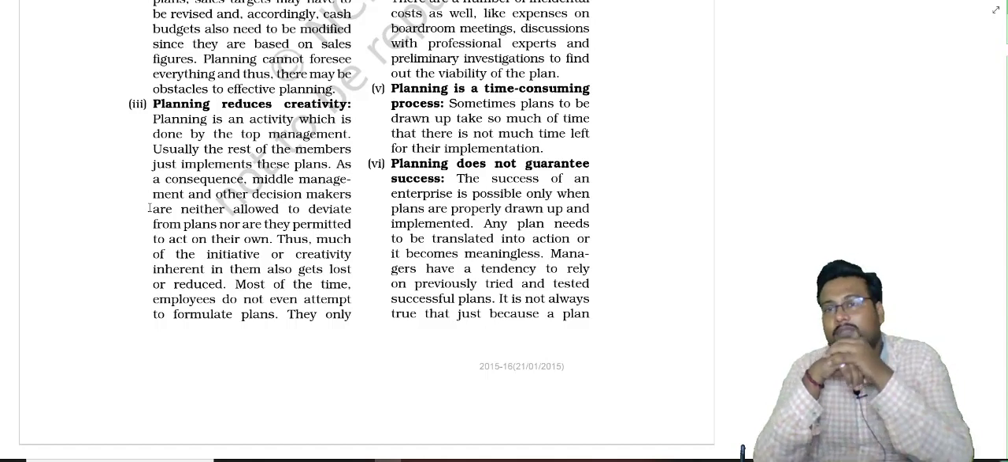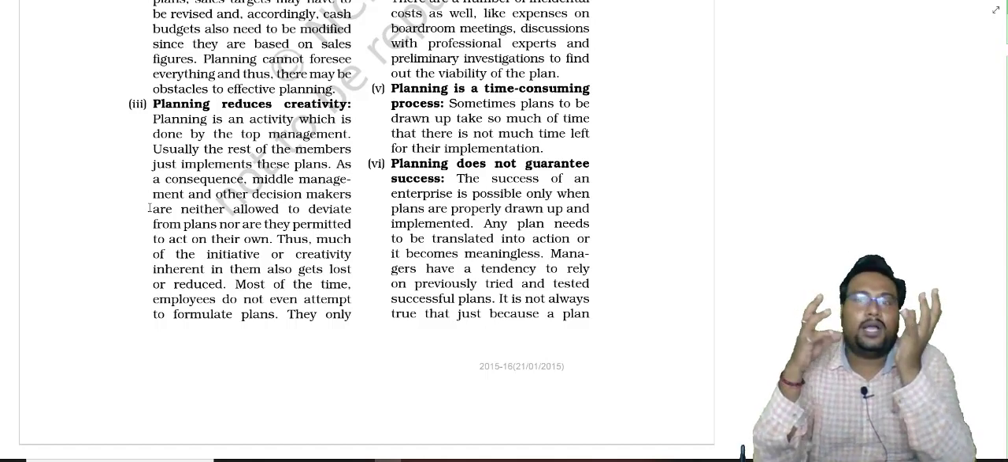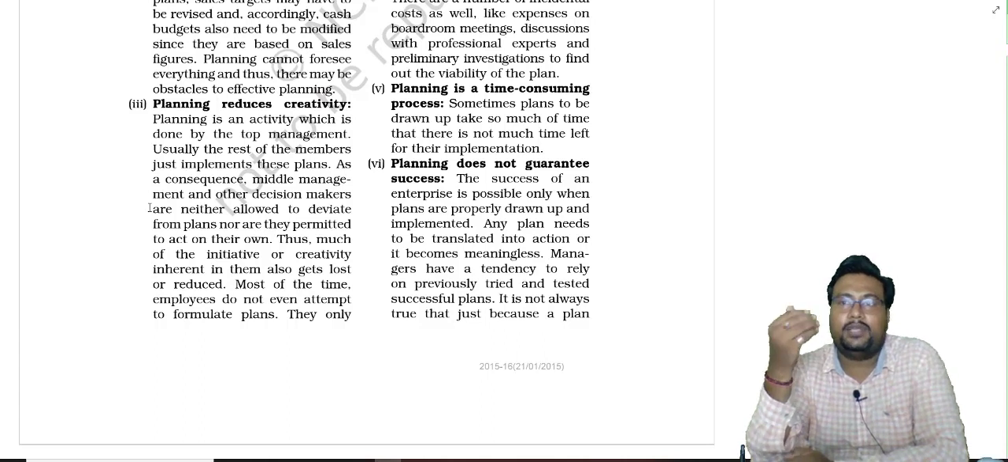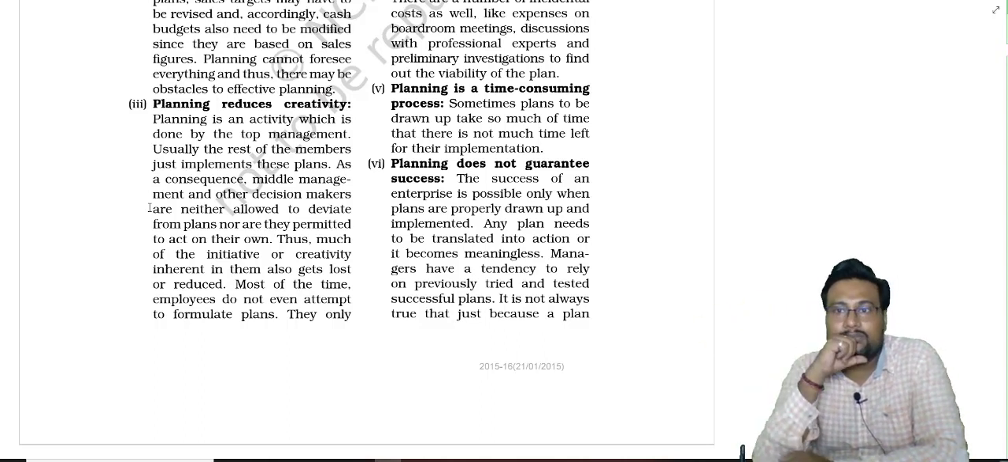A case is also there, like suppose a manager fixes a particular plan and it is set to be implemented by supervisors in the organization.